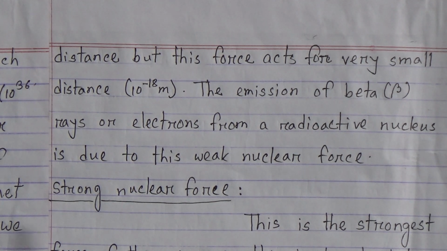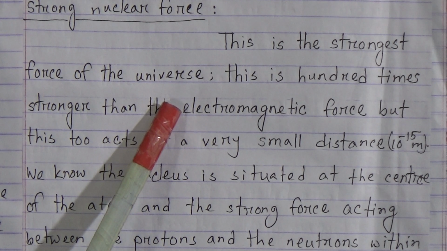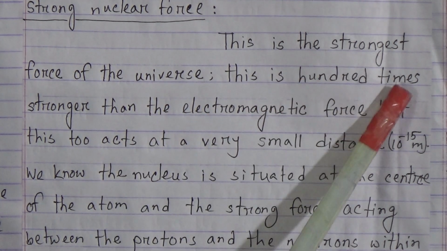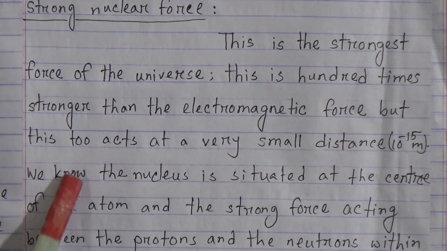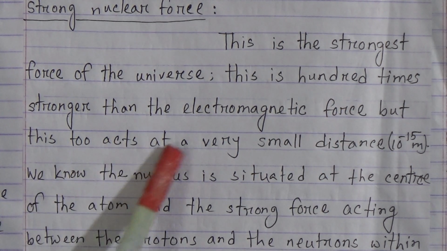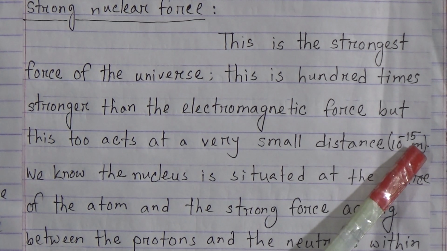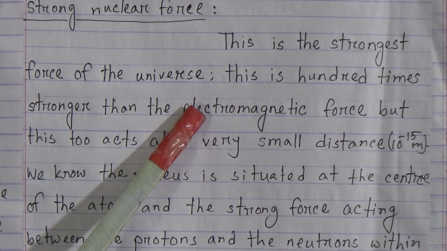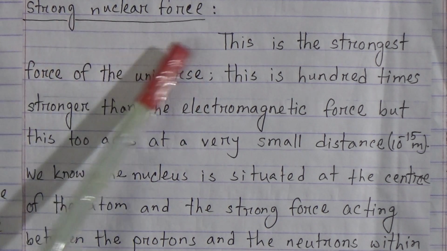Now, strong nuclear force. This is the strongest force in the universe. It is 100 times stronger than the electromagnetic force. But these two act at a very small distance, that means 10 to the power minus 15 meter. My dear students, this is another characteristic of strong nuclear force.